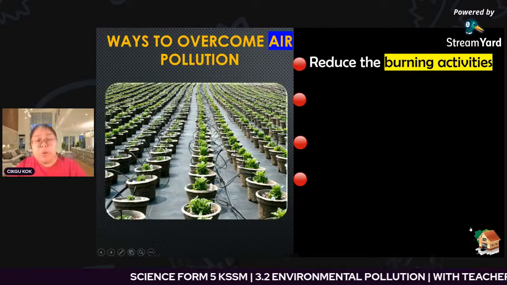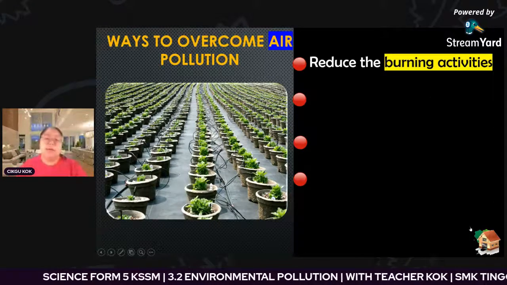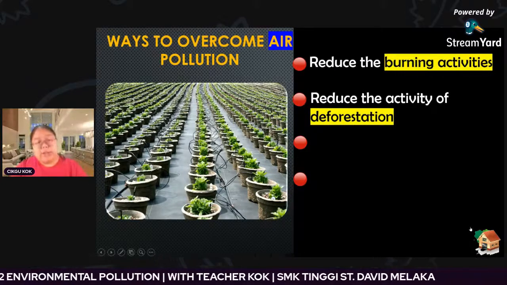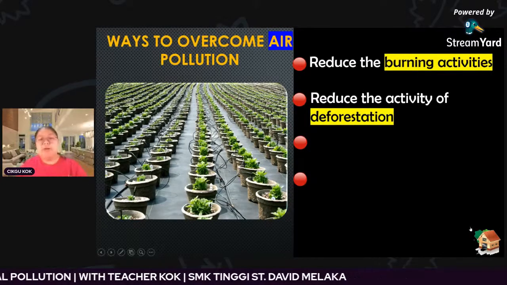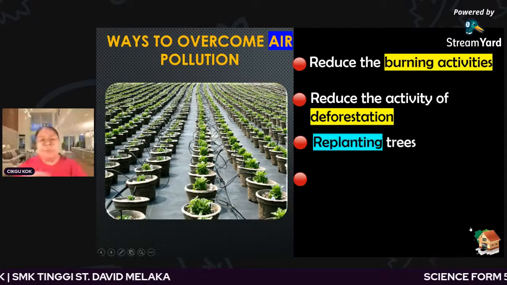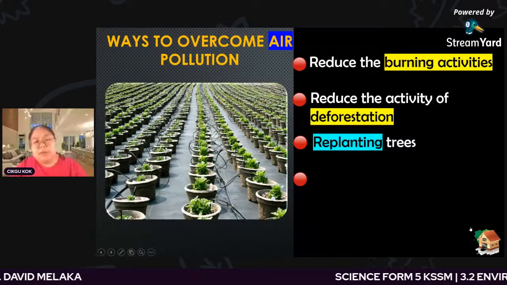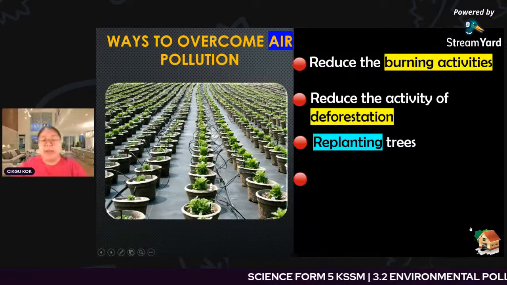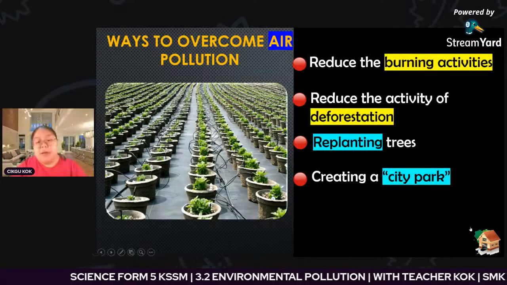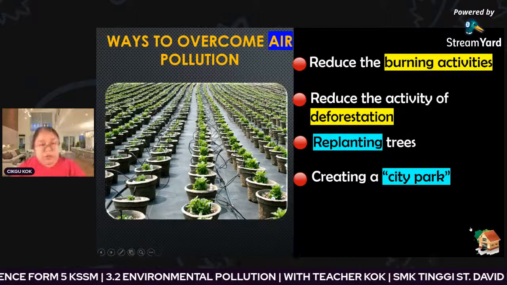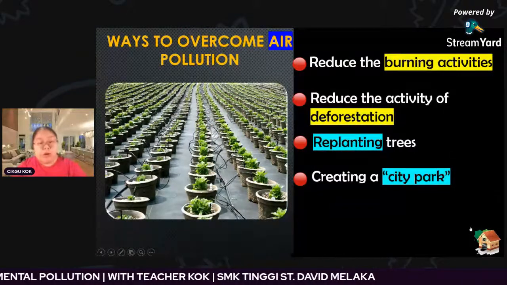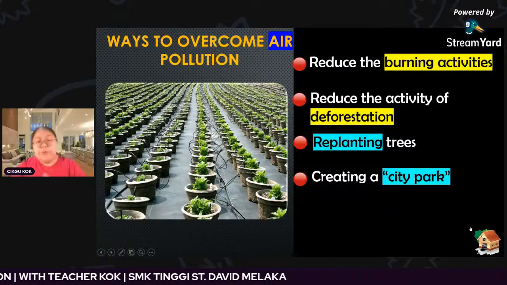Reduce open burning activities. Number two, you need plantations. Reduce deforestation activity. After reducing deforestation, you need to do the opposite, which is replanting the trees. Replant more trees. And the last one, we need to create city parks. Although you can do logging, you need to replant again. Maybe you create a city park, full with